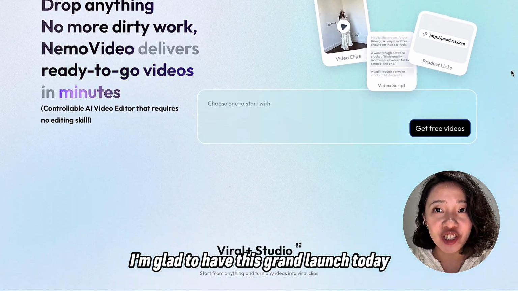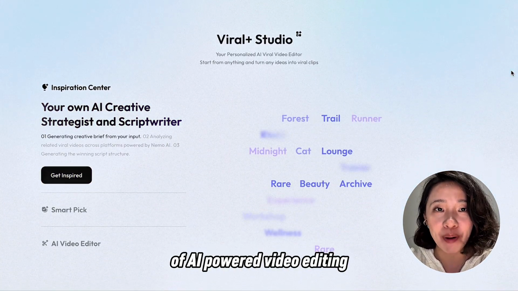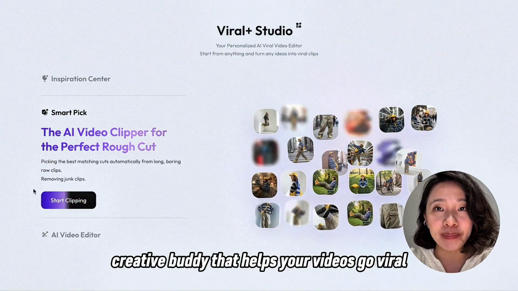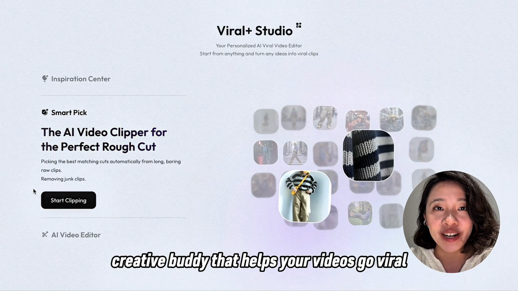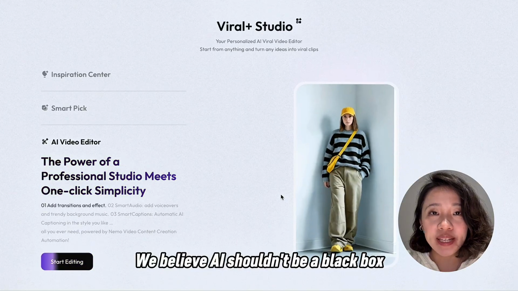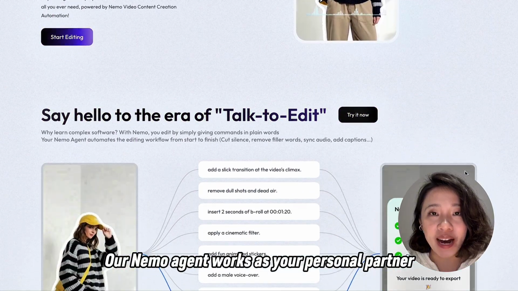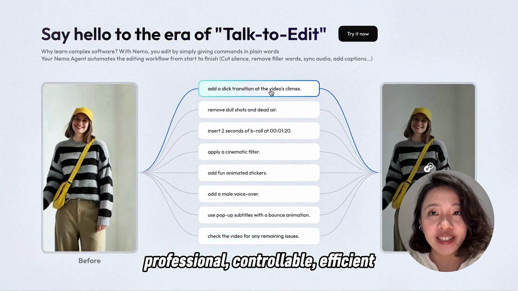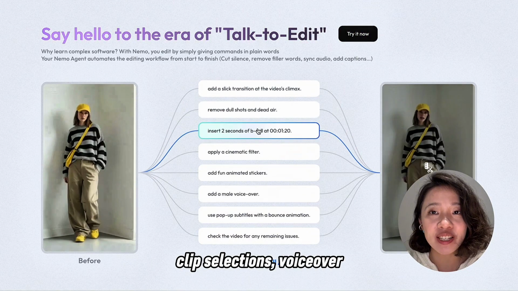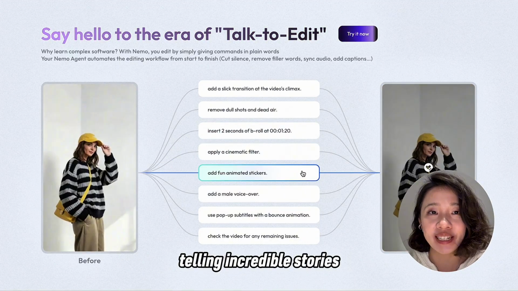I'm glad to have this grand launch today and give this step-by-step instruction on how NemoVideo shaped the future of AI-powered video editing. NemoVideo is your personalized and trustworthy AI creative buddy that helps your videos go viral for content creators, marketers, and editors. We believe AI shouldn't be a black box and fully automates everything. Our Nemo agent works as your personal partner, professional, controllable, efficient, and always handles the heavy lifting for you, like captioning, clip selections, voiceover, so you can focus on what you do best, telling incredible stories.